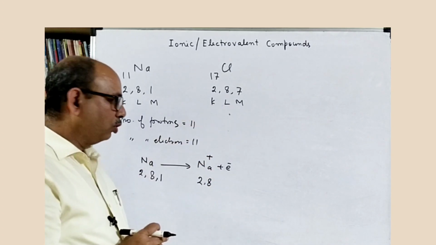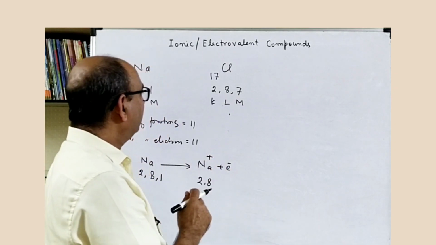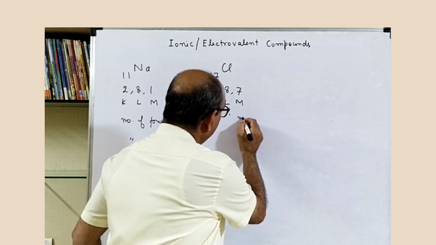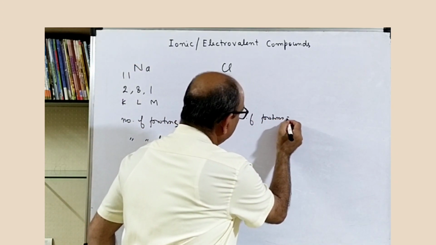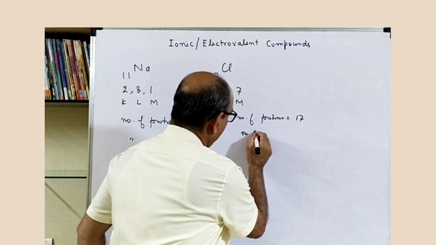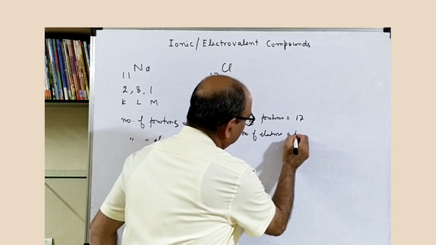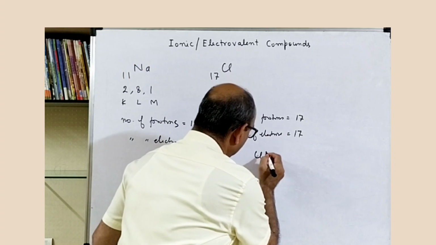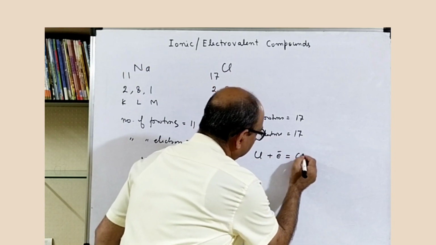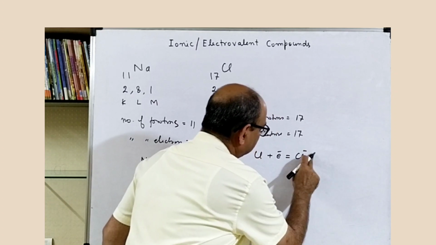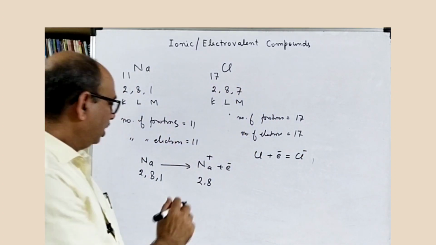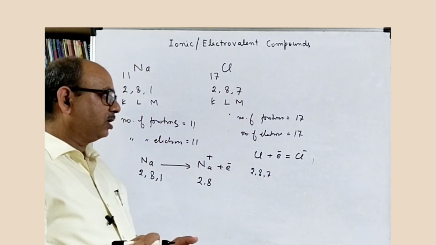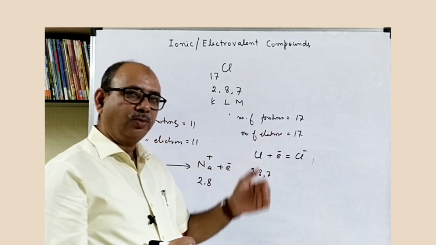Let's see what happens to chlorine. This one electron, sodium will transfer to chlorine. Here the number of protons is equal to 17 and the number of electrons is also 17. By accepting one electron, chlorine plus one electron will become Cl minus. The electronic configuration was 2, 8, 7. It will accept one electron, then the number of electrons will be equal to 18.